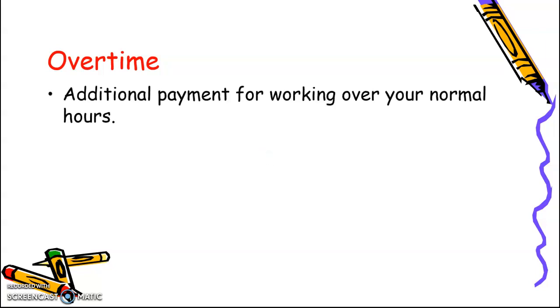Sometimes people might work more than the basic 40 hours. If they do that, that's called overtime. Overtime is an additional payment for working over and above your normal hours. If your basic week working wage is €10 per hour, for overtime you will get paid more.